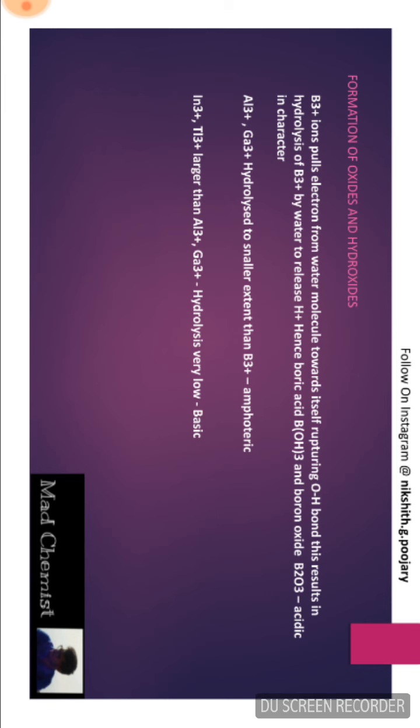If you consider In3+ and Tl3+ ions, they are larger than that of Al3+ and Ga3+ ions. Hence, their hydrolysis by water is very low. And this makes oxides and hydroxides of In3+ and Tl3+ ions basic.